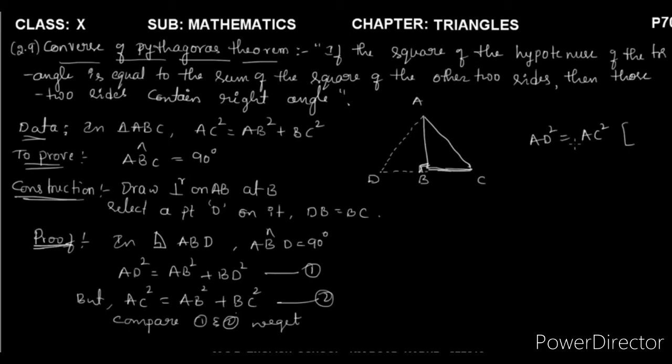How will you get AD square is equal to AC square? How did it come when you compared these two? Because we know that AB square and AB square are both the same, but BD square is not equal to BC